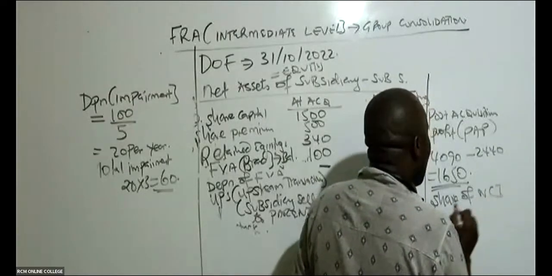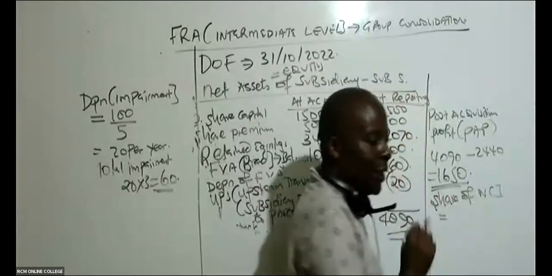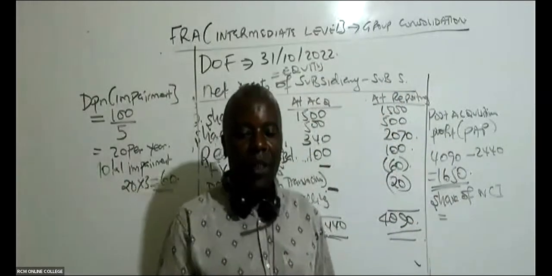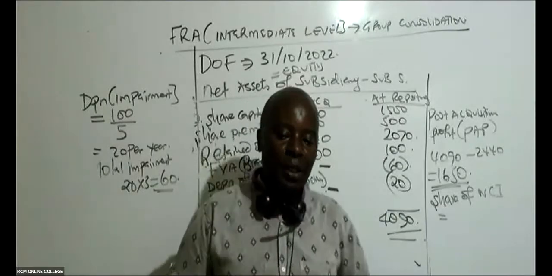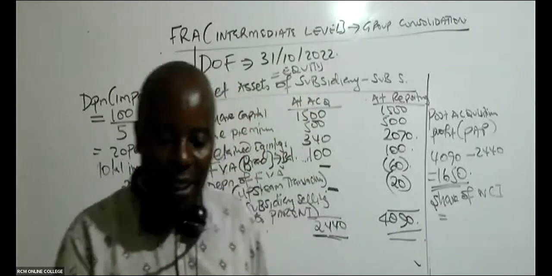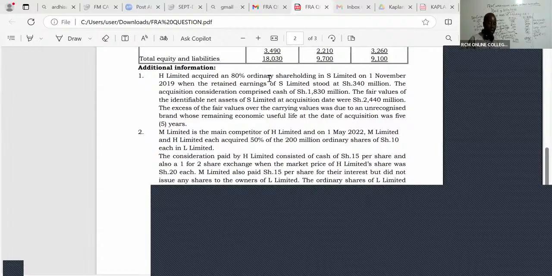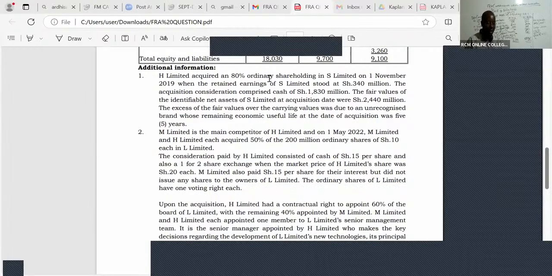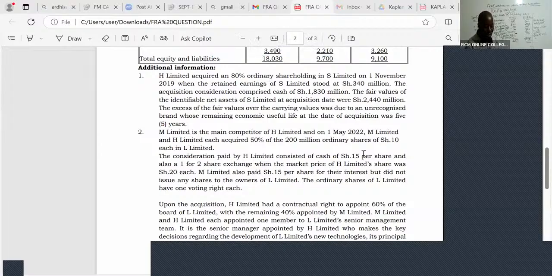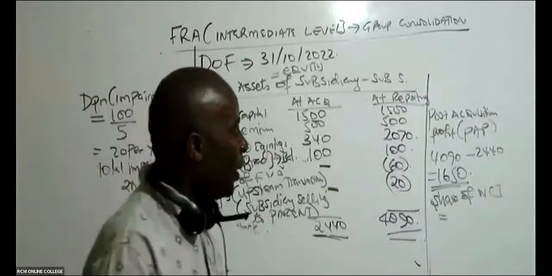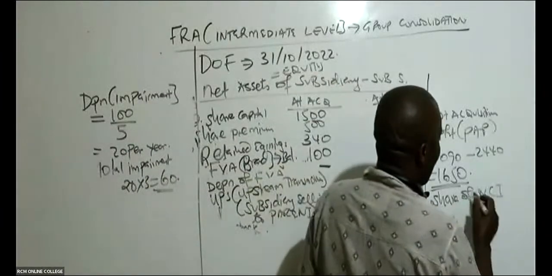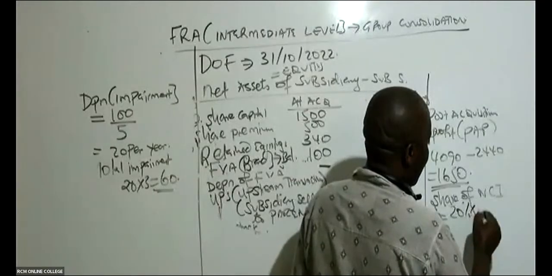So please give us the share of NCI. NCI, of course, is non-controlling interest. Do you know the percentage of non-controlling interest? Yes, because we the controlling acquired 80%. So the non-controlling must be taking the other percentage. The minority shareholder here will be having 20%. So the share of the non-controlling interest will be 20% of the 1650.